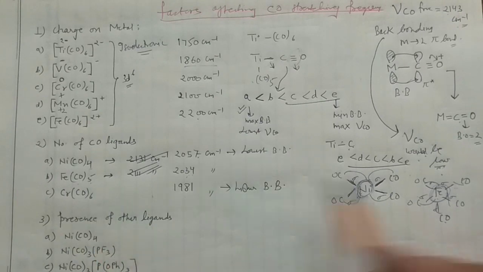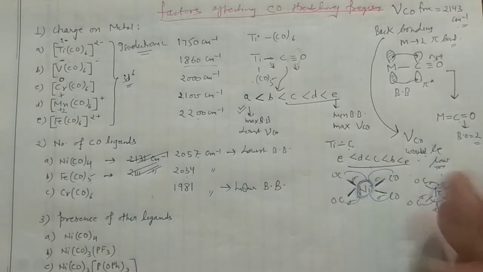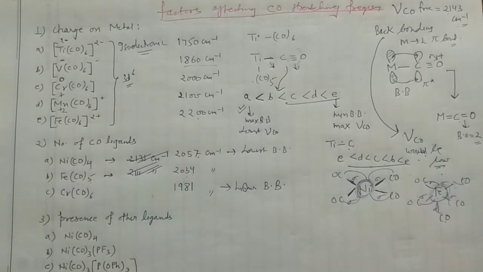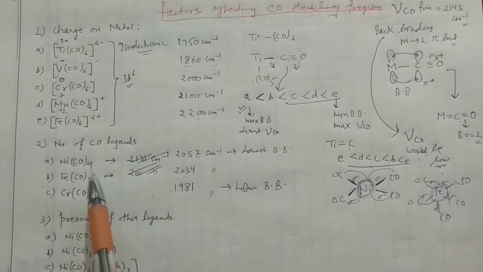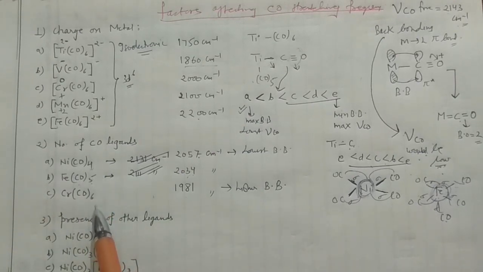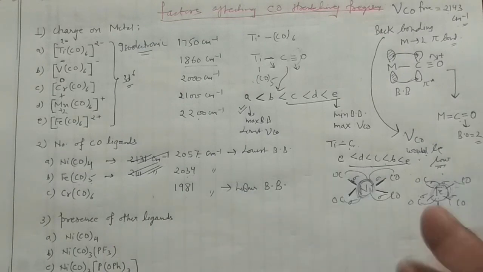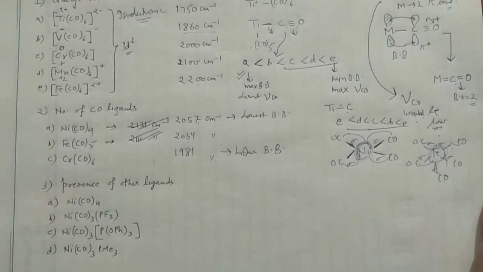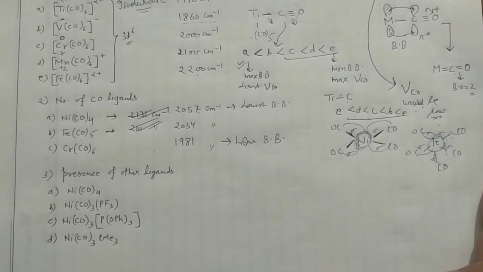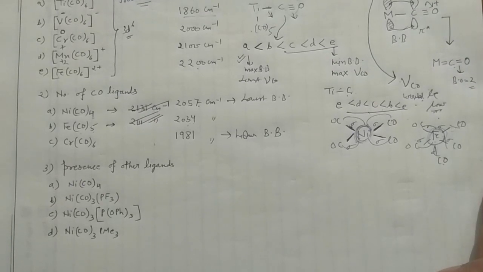The reverse is true for this one, as I explained for the titanium carbon bond. This is important, so keep this particular point in mind: whenever you have a higher number of carbonyls, you will have higher back bonding, and higher back bonding results in a lower value of the carbonyl stretching frequency. Now the last point, and after that I'll solve the previous year CSIR NET examination problems.